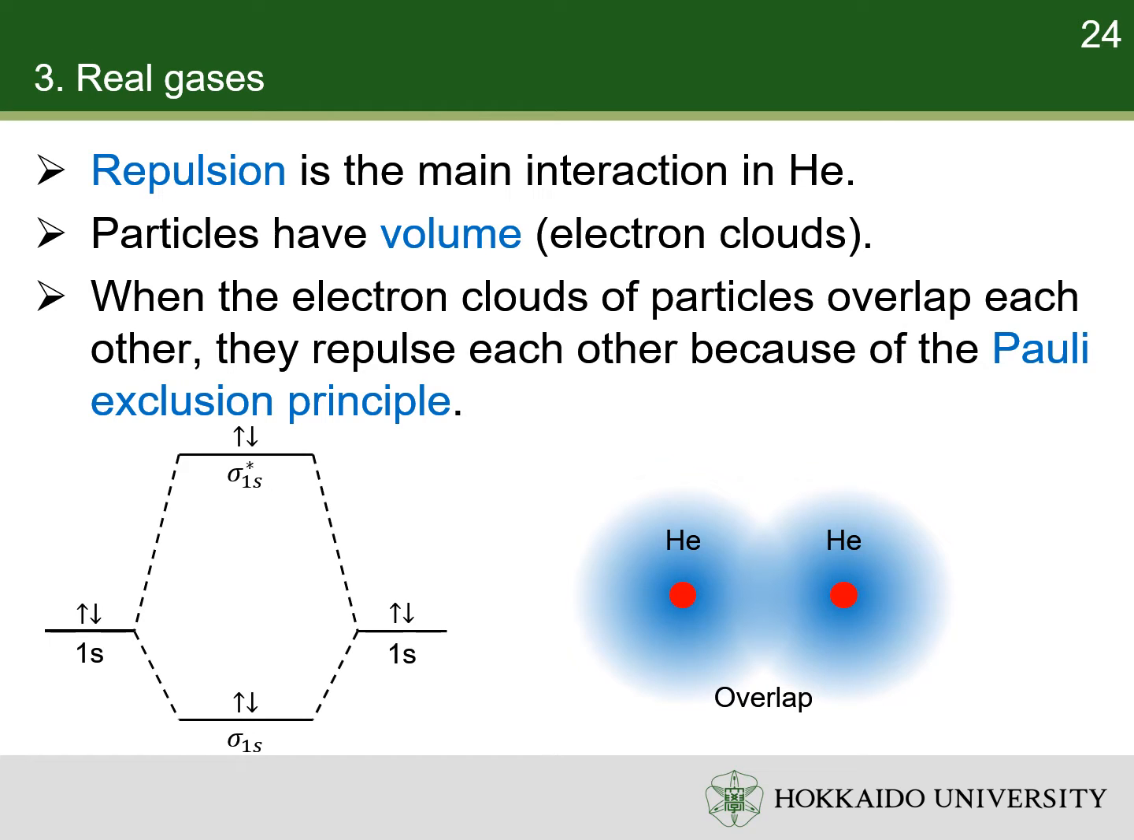If the orbitals of the particles are full, the new orbitals from the interaction of the particle orbitals should have higher total energy than the particle orbitals. Thus, the particles repulse each other. This phenomenon can be understood as the effect of Pauli exclusion principle.